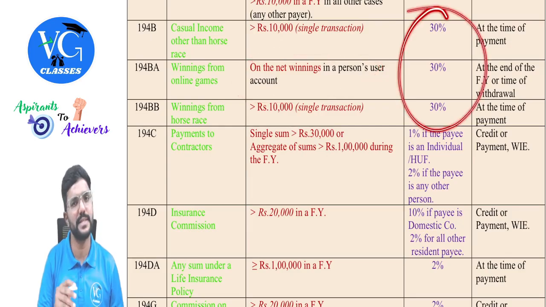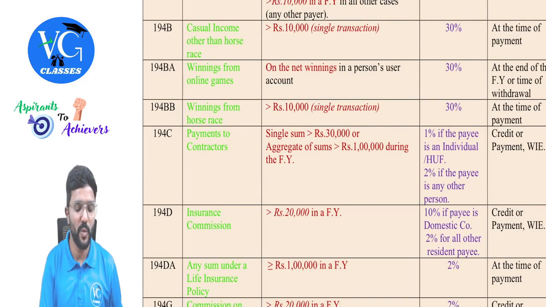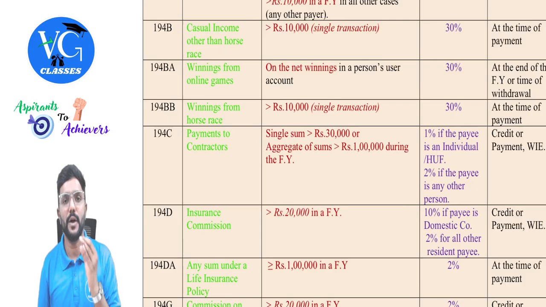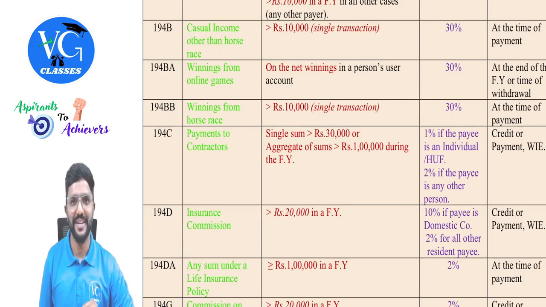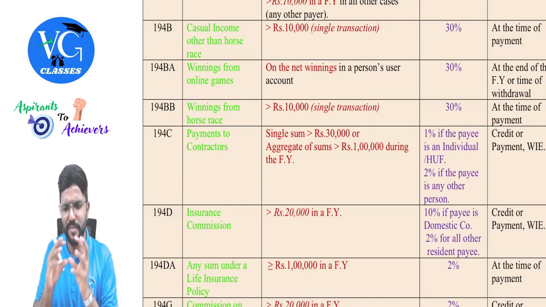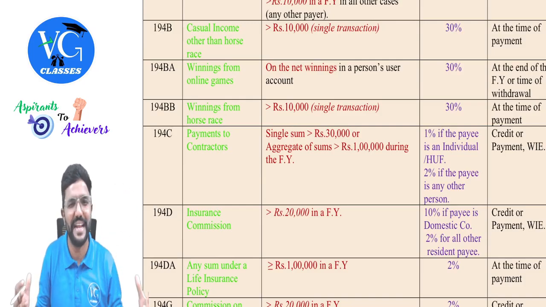For all three cases, the TDS rate is the same, but the threshold limits are different, guys. Please be careful. Sections 194B, BA and BB talk about TDS on casual income, and tax rates on casual income are given in sections 115BB and 115BBJ. So this B has some connection to casual income, guys. It is more about betting and all.